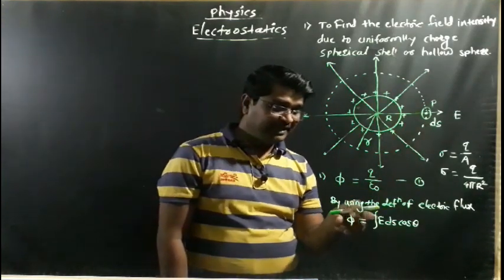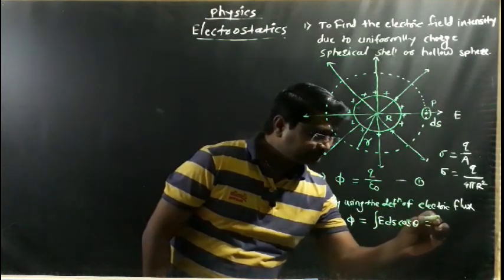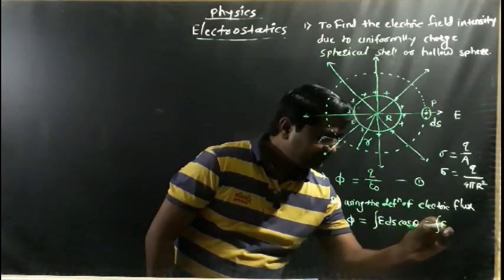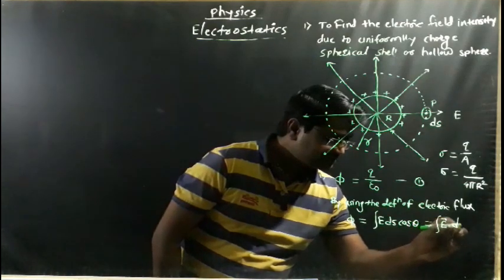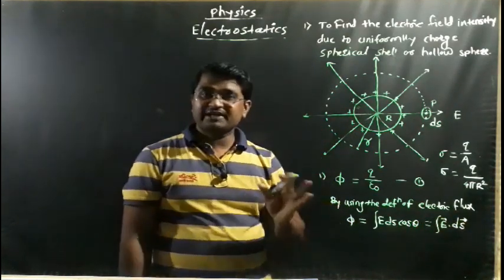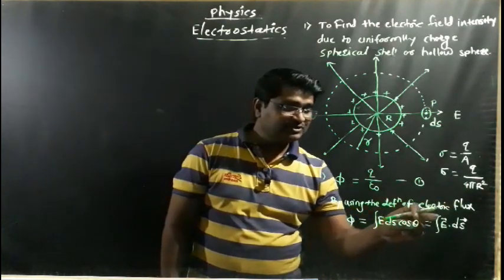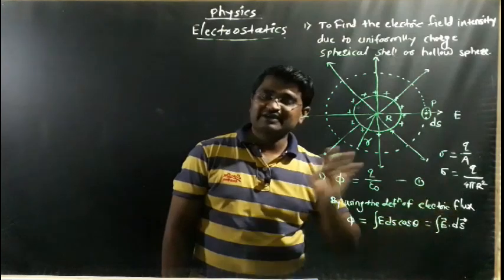So phi is equal to the integration of E ds cos theta, and in vector form we know this is denoted by E dot ds. This is the net electric flux by using the definition of electric flux. So phi is equal to the integration of E dot ds in vector form.